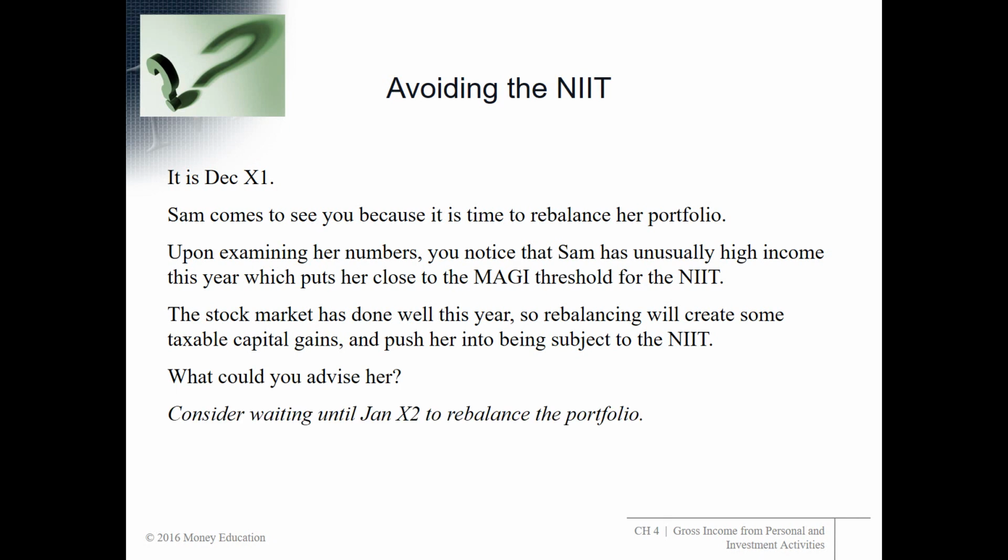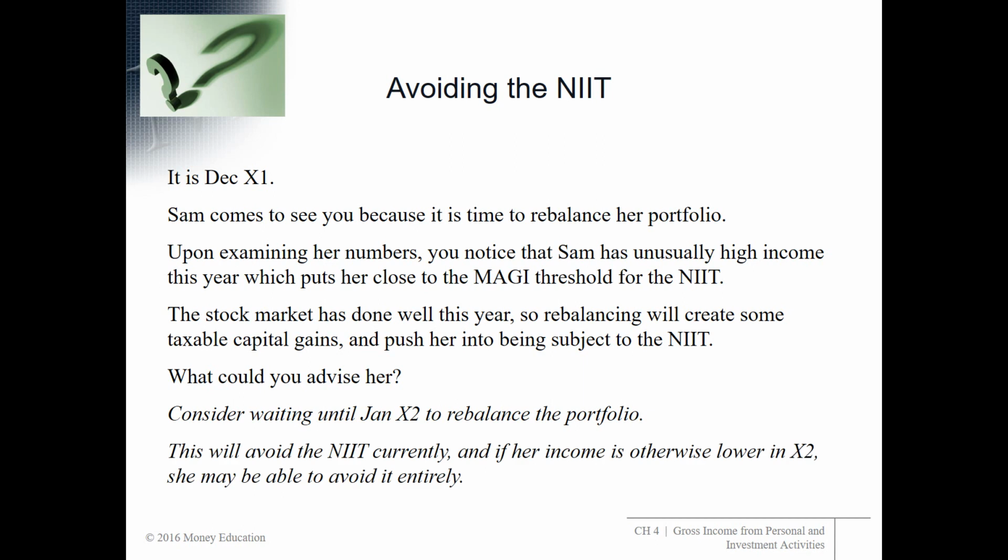Maybe you should consider waiting until January to rebalance the portfolio. She might still be subject to the net investment income tax, but we could put it off for a year because the income would occur in a different year. So consider waiting to rebalance the portfolio. This will avoid the NIIT currently, and if her income is otherwise lower in X2, she might be able to avoid it entirely.